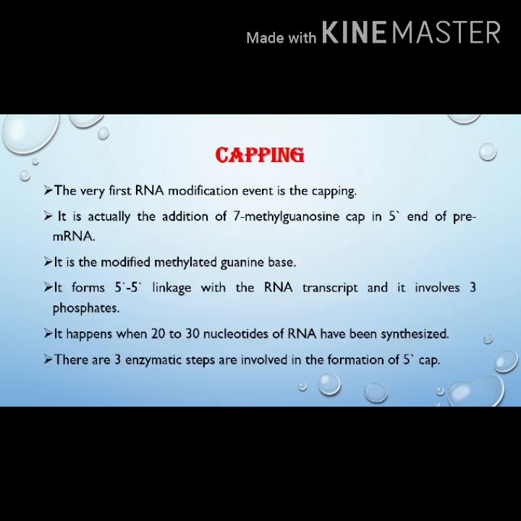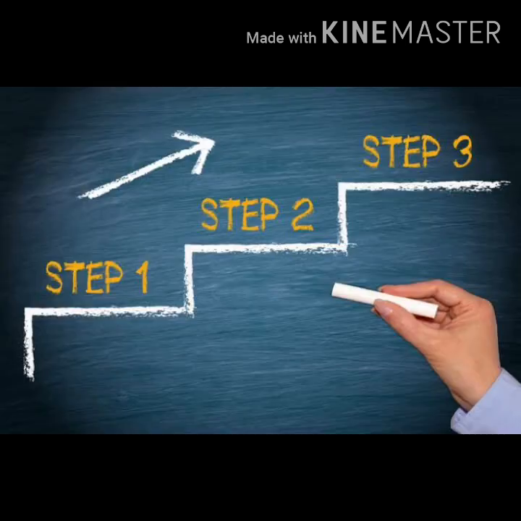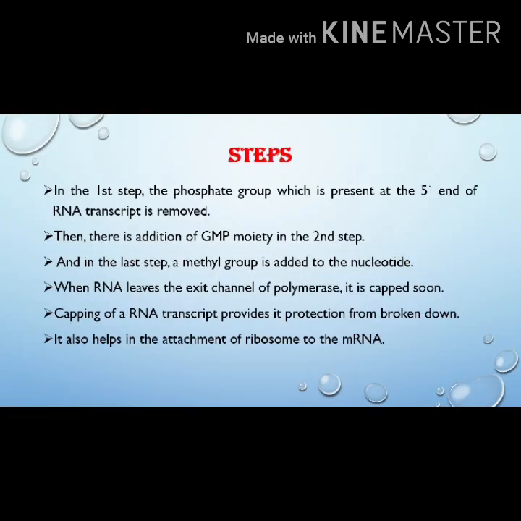So what is capping? Capping is the addition of the cap at the 5' end of the messenger RNA, the very first modification, and the cap is the 7-methylguanosine cap. Soon after the formation of the pre-messenger RNA, capping starts, and three steps are involved in the formation of the 5' cap. In the first step, the phosphate group present at the 5' end of the pre-messenger RNA is removed. In the second step, a GMP moiety is added. In the third step, a methyl group is added.